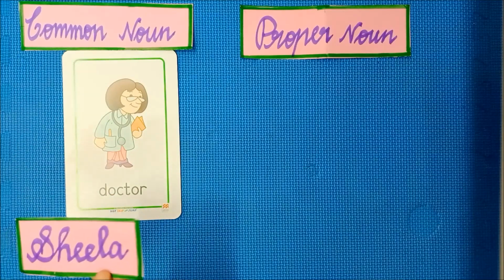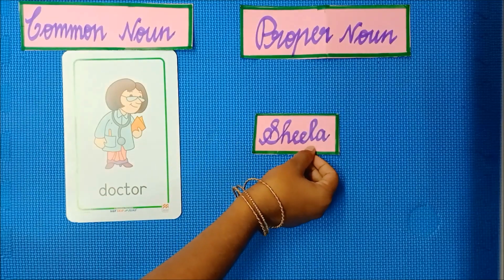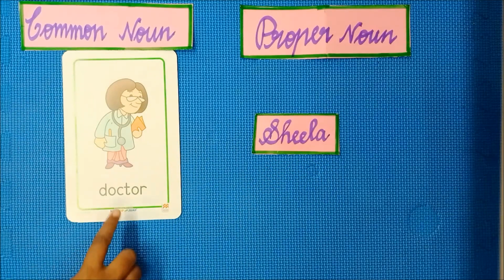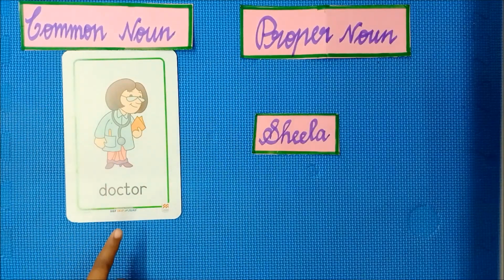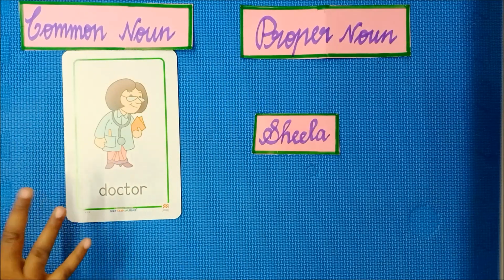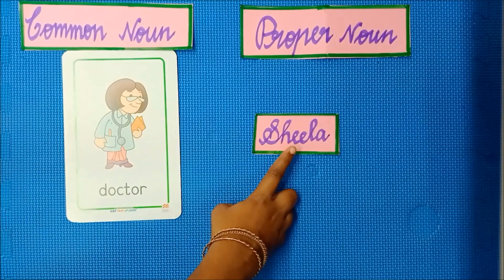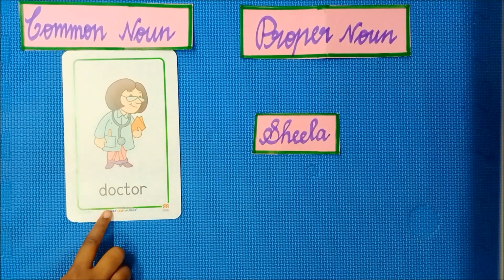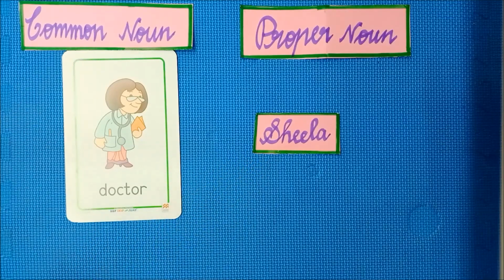When I am giving a specific name to this doctor, Sheila, then Sheila is the proper noun.